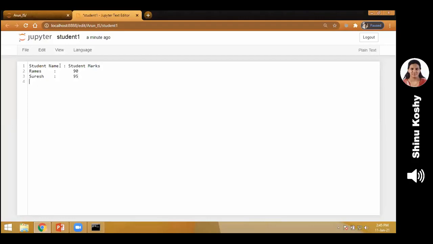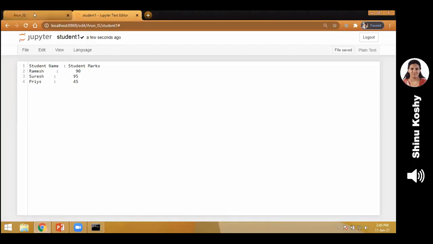So it is not necessary that you give this much space. It is just for readability. You can type in any manner you like, and you will get the output in the same way. So you don't have to worry about the spaces or anything. Whatever you type in the file, you will get the same thing. So I have stored 3 students' names. Please remember to save it. If you don't save it, it will not work. So I have clicked on File, Save.